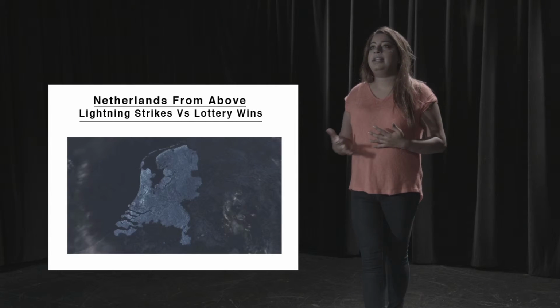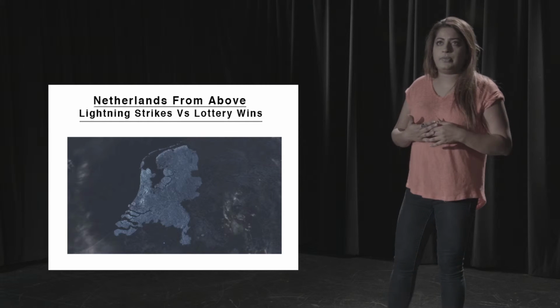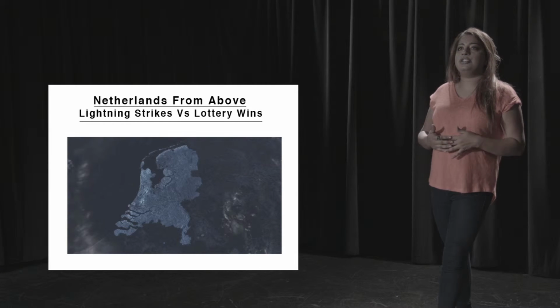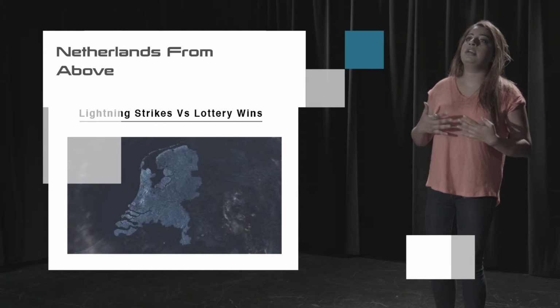Netherlands from Above, lightning strikes versus lottery wins. This data-based animation shows the distribution of lucky lottery wins versus unlucky lightning strikes in Holland in a single year, 2012. The animation starts in January and progresses to December. Lightning strikes are in blue, lottery wins in gold. The lottery results, big ring means big win, are regular pulses, whereas the lightning is more random.